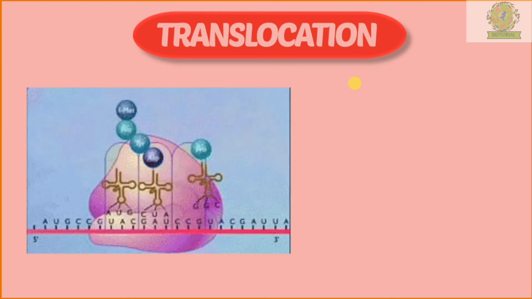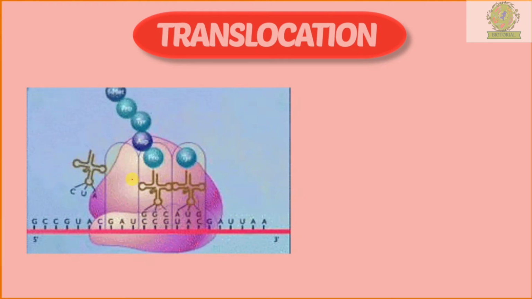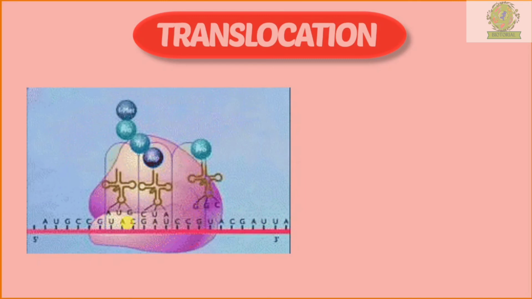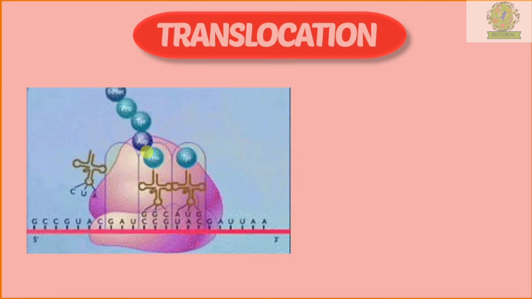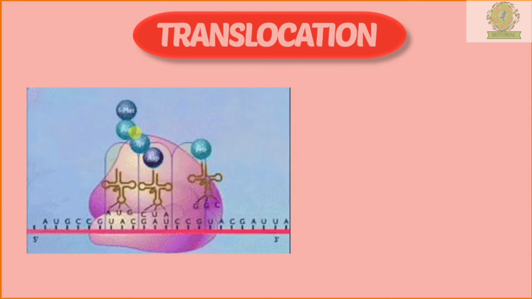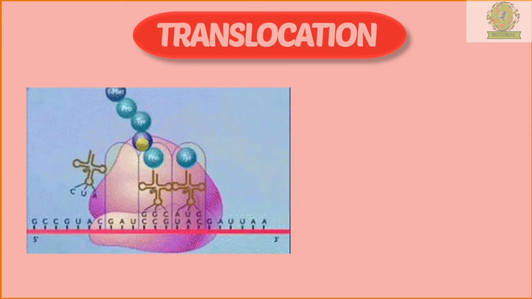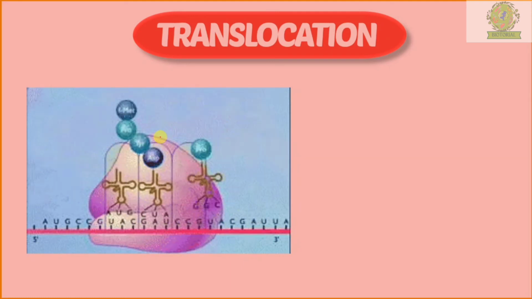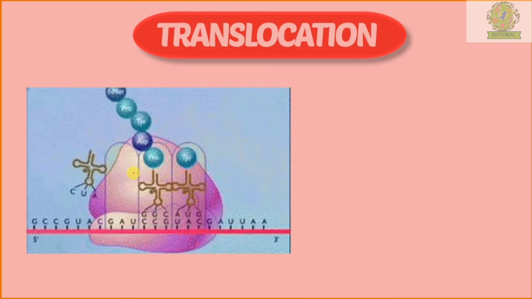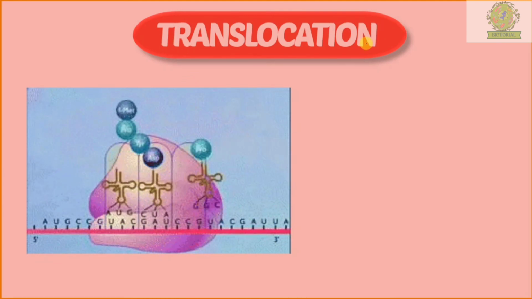So here we have the video. See, the tRNAs are coming here, pairing with the mRNA and leaving their amino acids, and as the amino acids are left, they form bonds between each other with the help of the ribosome. Is this clear with this video? Now moving on to the process of translocation.